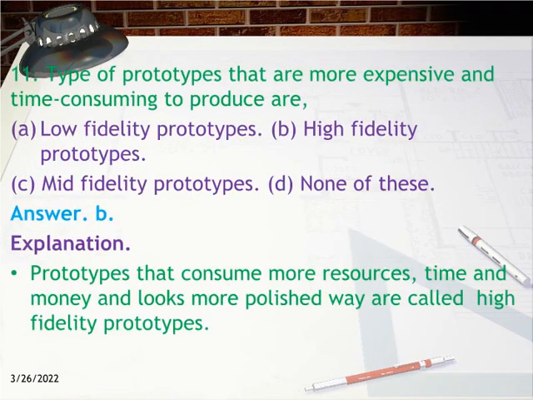11. The type of prototypes that are more expensive and time-consuming to produce are: A. Low-fidelity prototypes. B. High-fidelity prototypes. C. Mid-fidelity prototypes. D. None of these. Answer B. Explanation. Prototypes that consume more resources, time and money and look more polished are called high-fidelity prototypes.